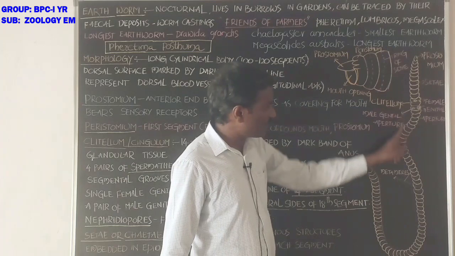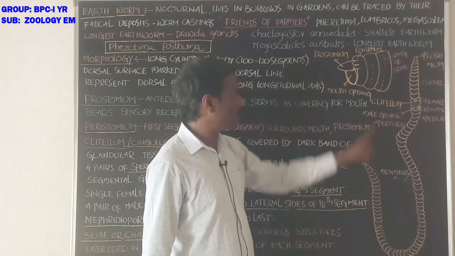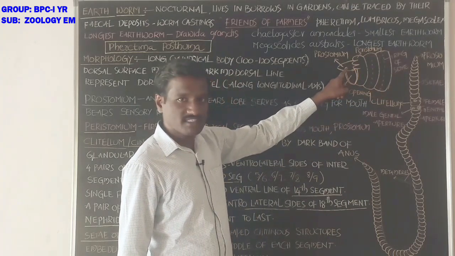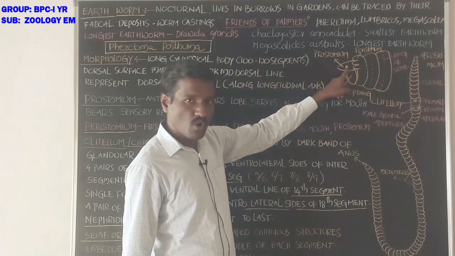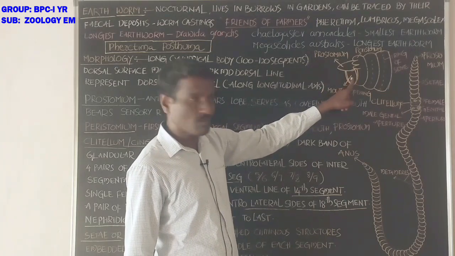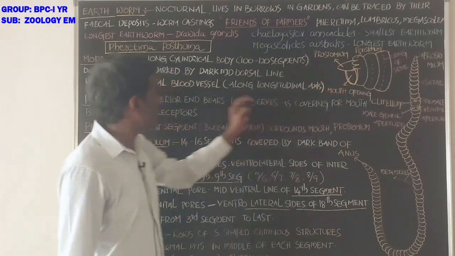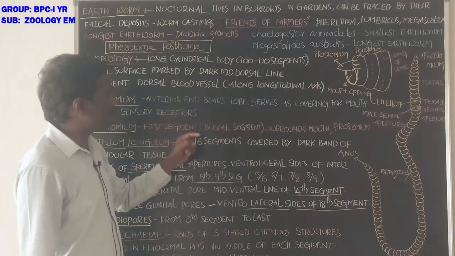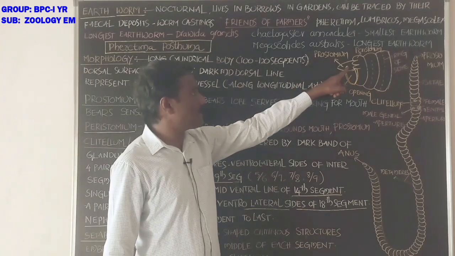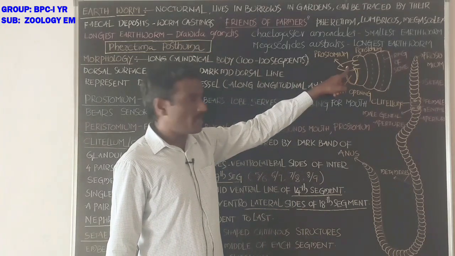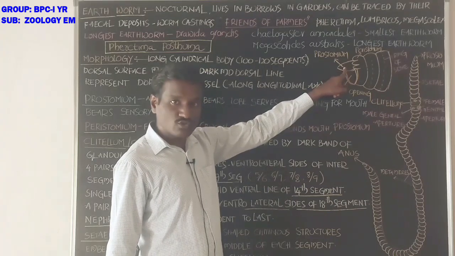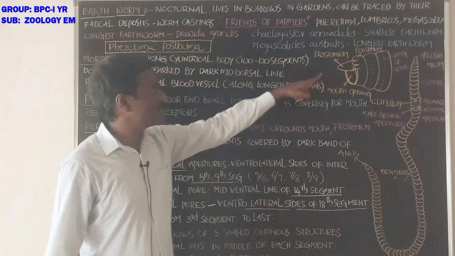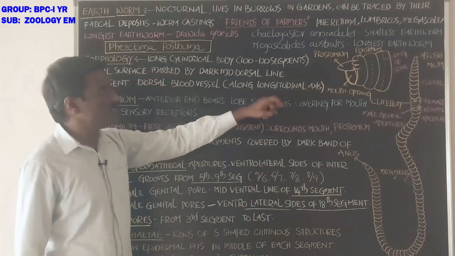It is the ventral view of the body of the earthworm. This is the anterior end. The anterior end has a lobe-like structure. That lobe covers the opening of the mouth. It serves as a covering for the mouth and appears like a lobe-like structure. It also has sensory receptors. That is prostomium, students.